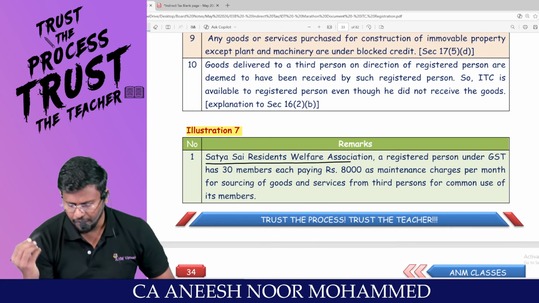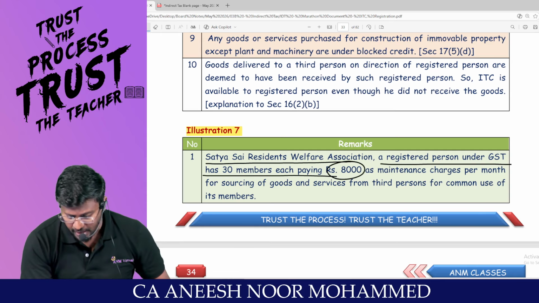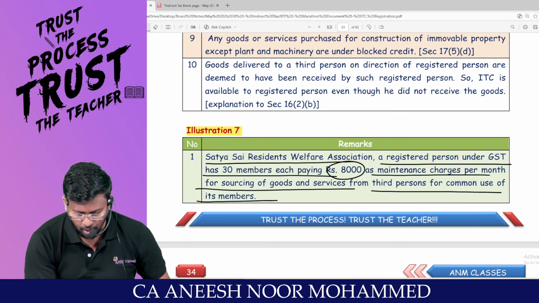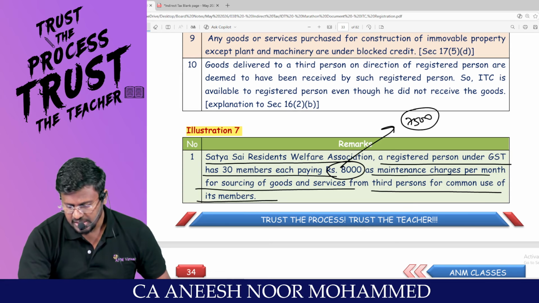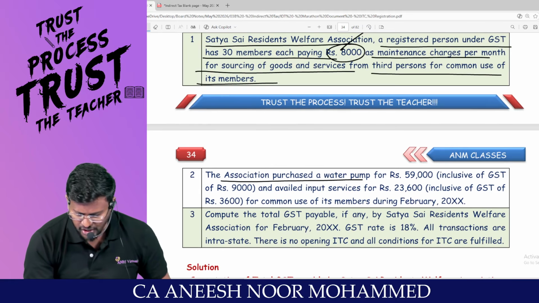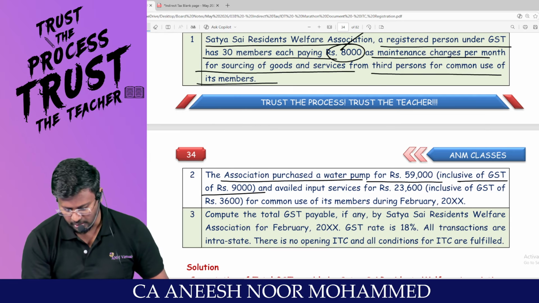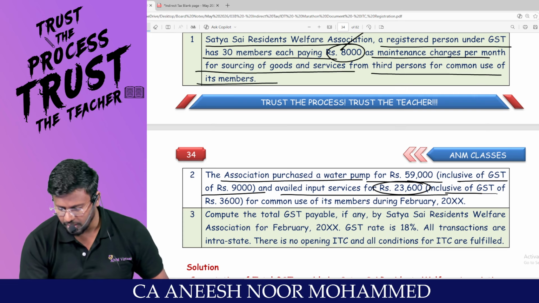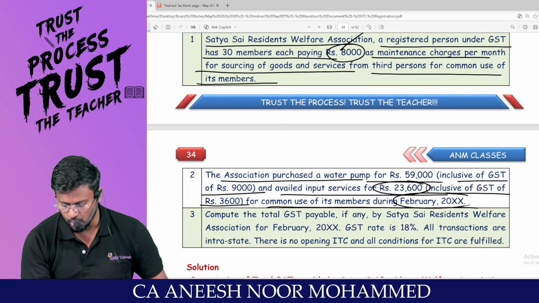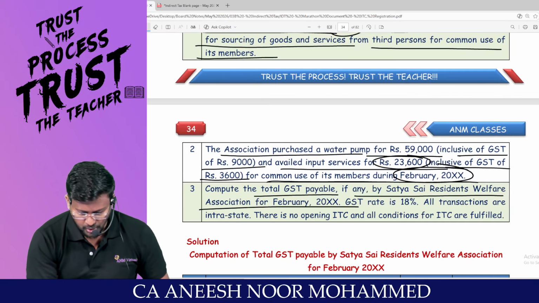Satya Sai Resident Welfare Association, a registered person under GST, has 30 members, each paying 8,000 as maintenance charges per month for sourcing of goods and services from third party for common use of its members. This is more than 7,500. Since this is more than 7,500, it is taxable. The association purchased a water pump for 59,000, inclusive of GST of 9,000, and availed ITC of 23,600, inclusive of GST of 3,600, for common use of its members during February. Compute the total GST payable, if any, by Satya Sai Resident Welfare Association for February.